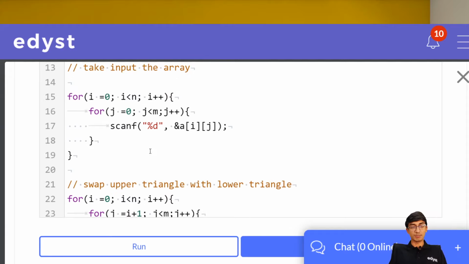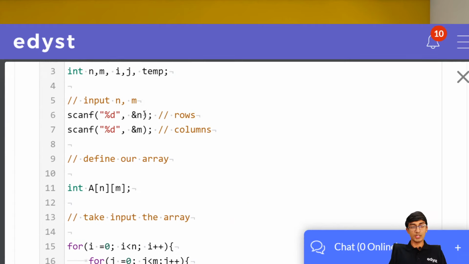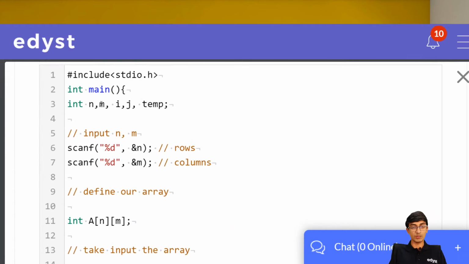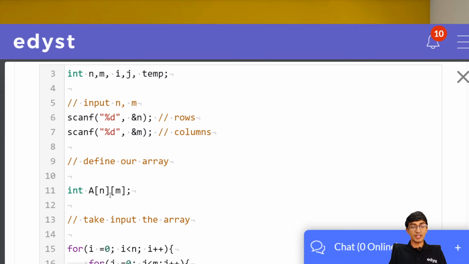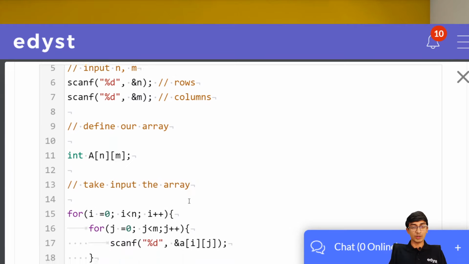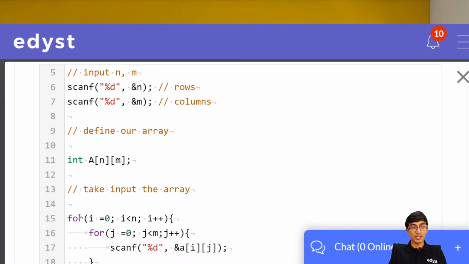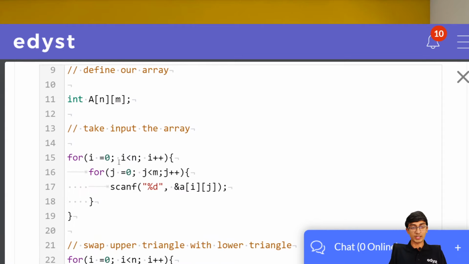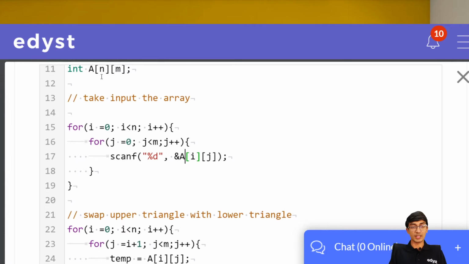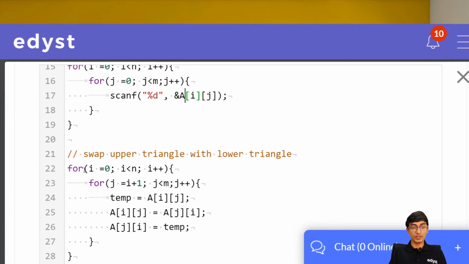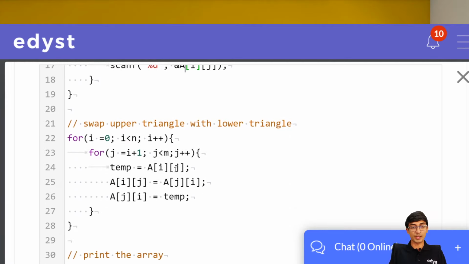Okay, let's go through the steps once again. We took input, n and m were defined earlier. We defined our array, int A[n][m], right? We first take the input array, i is equal to 0, i less than n, i plus plus. This is for the rows, this is for the columns, and A has to be capital A because our array is capital A. Then what do we do? We swap the upper half with the lower half.